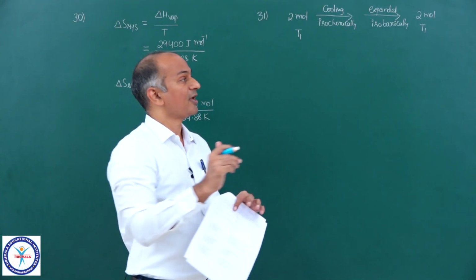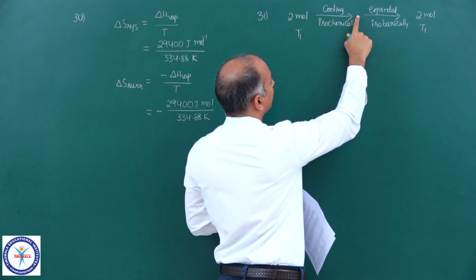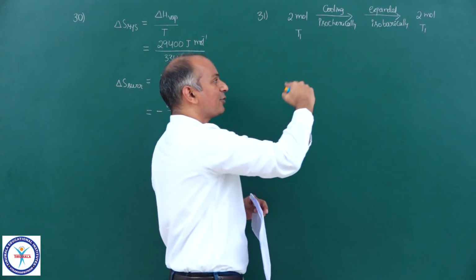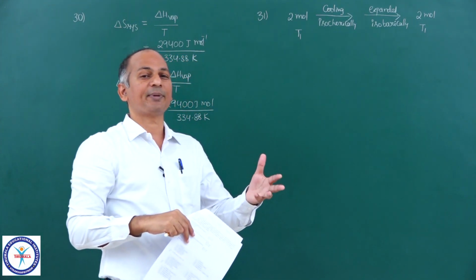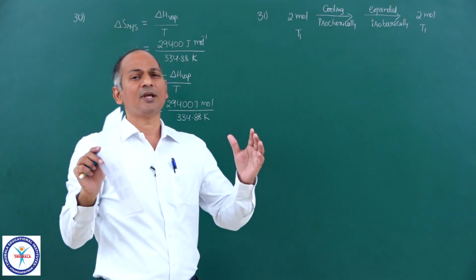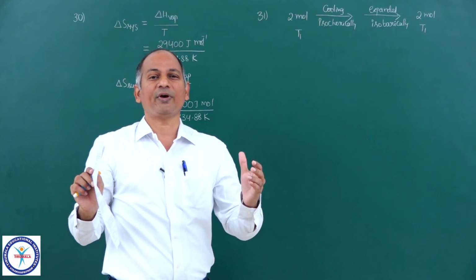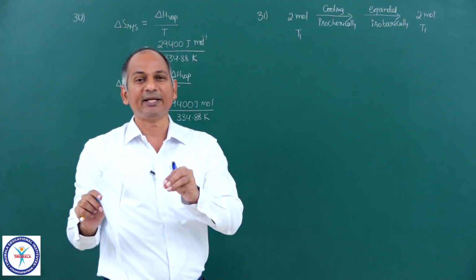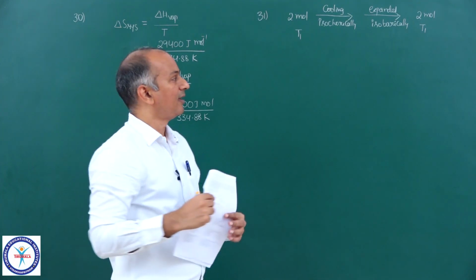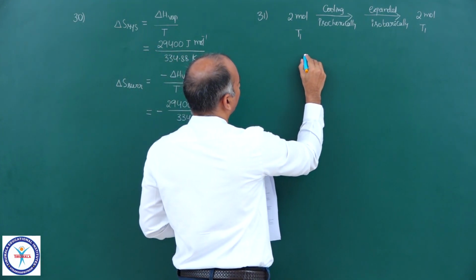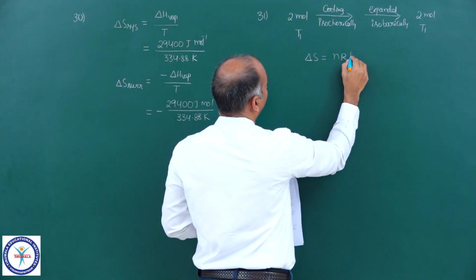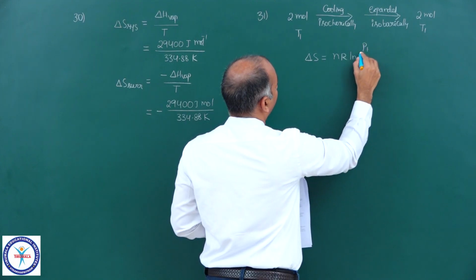So in the first step temperature decreased, and to bring that temperature back to its original value, you are expanding it isobarically. So if you take from initial to final, temperature is constant, although in the intermediate step it decreases. Then we can apply the formula delta S is equal to nR ln P1 upon P2.